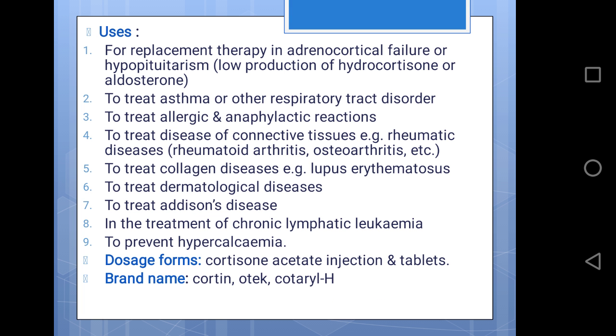Uses: for replacement therapy in adrenocortical failure or hypopituitarism, to treat asthma or other respiratory tract disorders, to treat allergic and anaphylactic reactions, to treat diseases of connective tissue, collagen diseases, dermatological disease, Addison's disease, in the treatment of chronic lymphatic leukemia, and to prevent hypercalcemia. Dosage forms include cortisone acetate injection and tablet. Brand names are Cortine, Otec and Cotaril H.